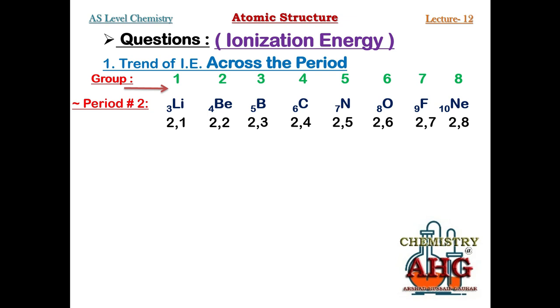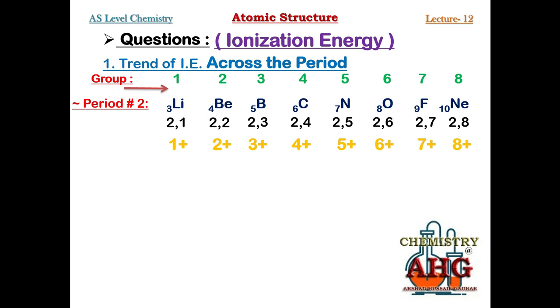So how can you calculate effective nuclear charge? Total protons minus intervening electrons. You can see lithium 1 positive, beryllium 4 minus 2, 2 positive, boron 5 minus 2, 3 positive, and likewise it keeps on increasing. So you can see this nuclear charge, which is effective nuclear charge, and commonly is known as nuclear charge, it is increasing from left to right. Nuclear charge increases from left to right.